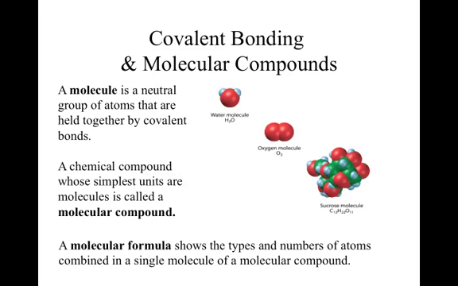With molecular compounds, we have a molecular formula, which tells us the types and numbers of atoms combined to make a single molecule of the molecular compound. Some examples we have here are water molecules, H2O being its molecular formula. Oxygen molecule, if you remember, oxygen's diatomic, so its formula would be O2. All the diatomic elements have a representative particle that's a molecule. And a sugar molecule, where we've got lots of atoms, C12H22O11 being its molecular formula.